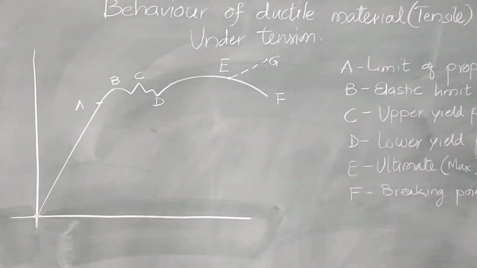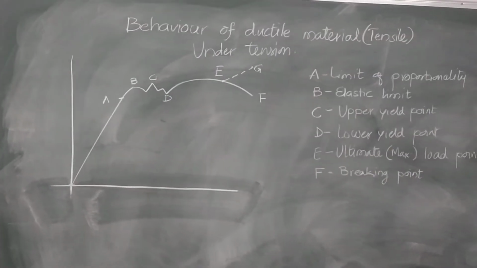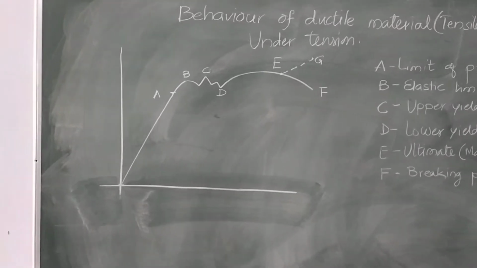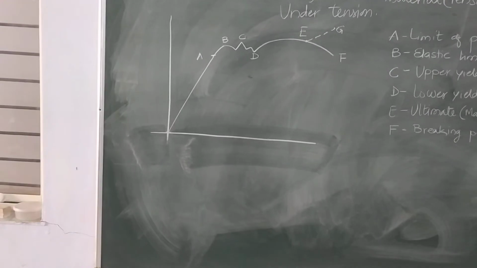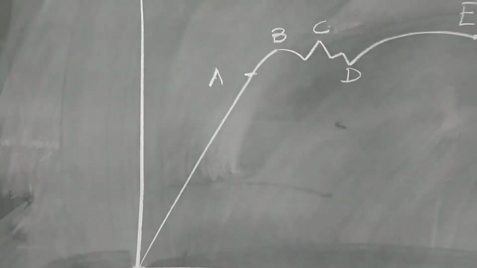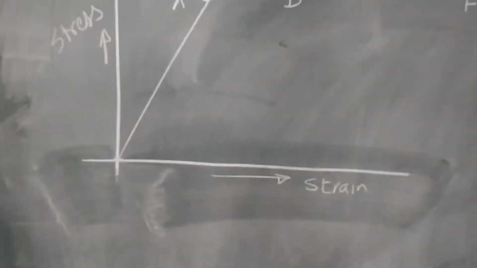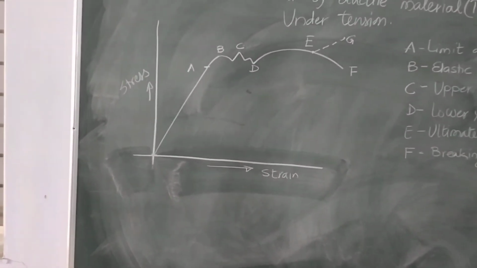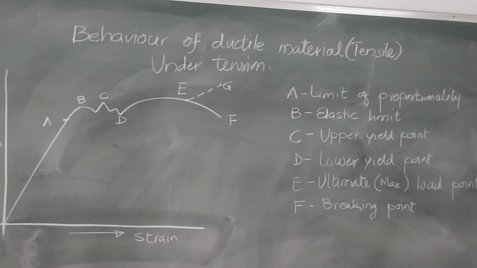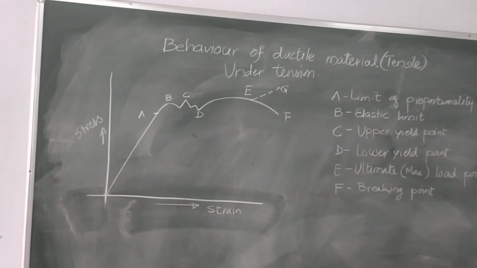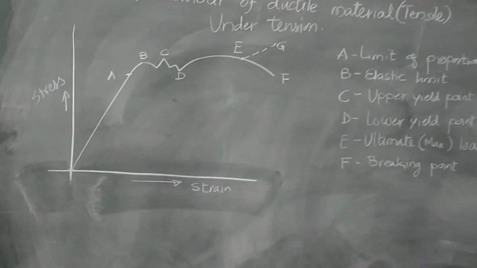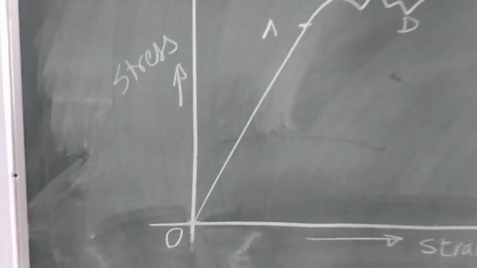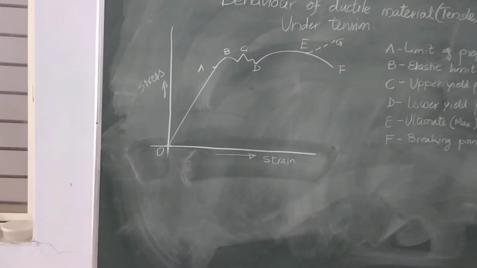So, here is a ductile material like mild steel, and this is its behavior. You have to draw this graph. This graph is the stress versus strain graph. Let us write down here stress versus strain graph. Up to A, it is the limit of proportionality. What is limit of proportionality? In this region, from O to A, stress is directly proportional to strain.